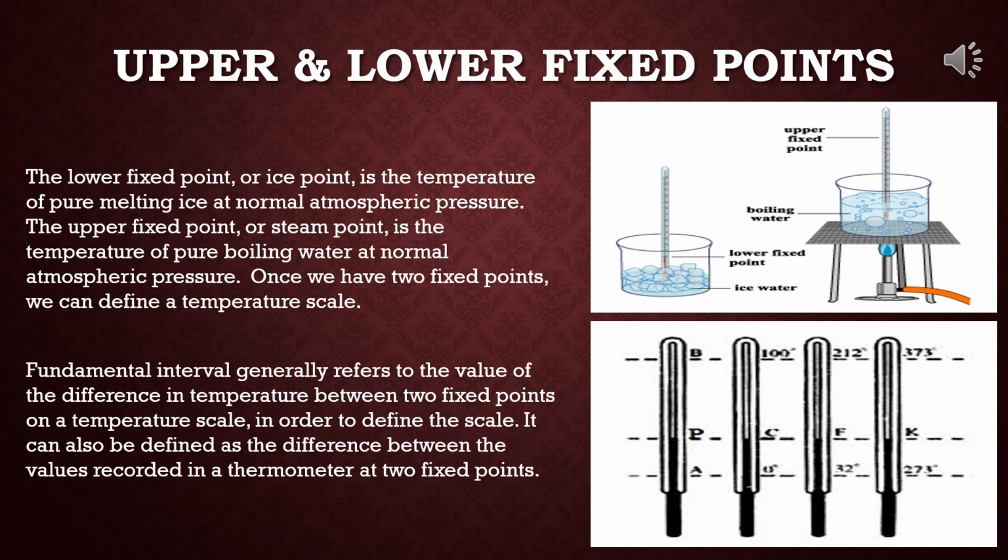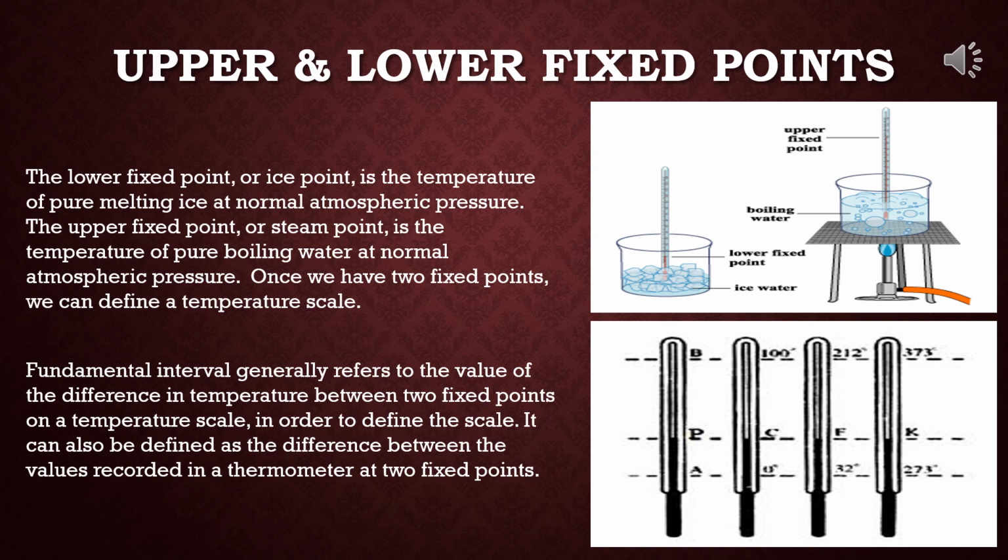Once we have two fixed points, we can define a temperature scale. So, fundamental interval generally refers to the value of the difference in temperature between two fixed points on a temperature scale. In order to define the scale, it can also be defined as the difference between the values recorded in a thermometer at two fixed points.